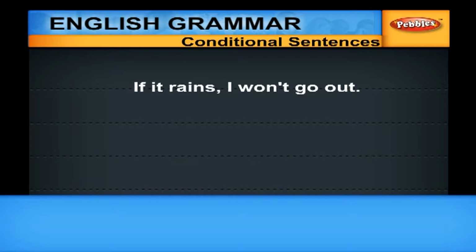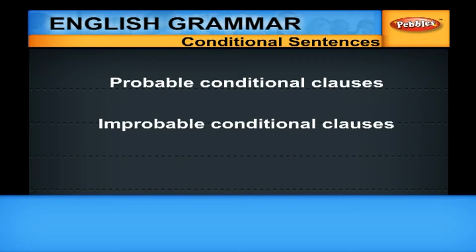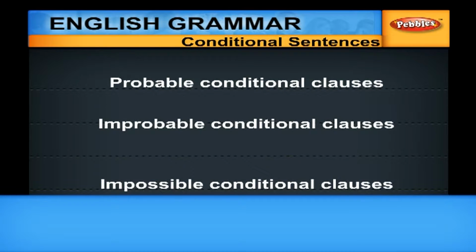Here, the condition clause is if it rains. If it rains, what will happen? I won't go out. There are three types of conditional sentences. They are probable conditional clauses, improbable conditional clauses, and impossible conditional clauses.